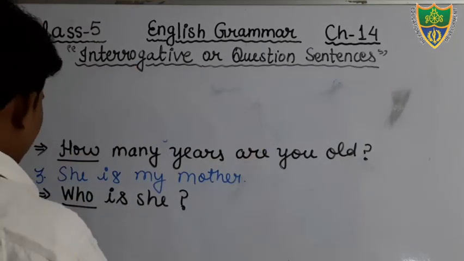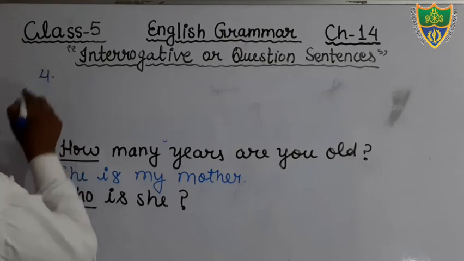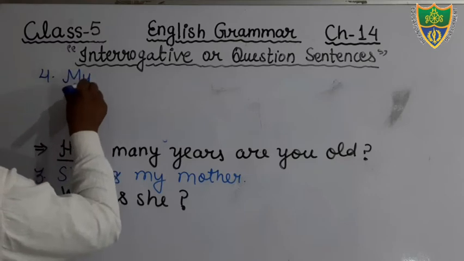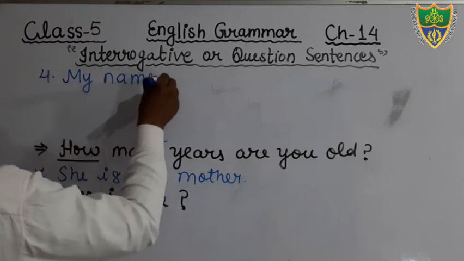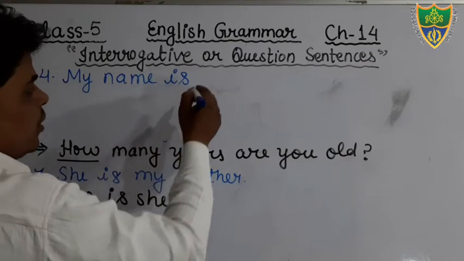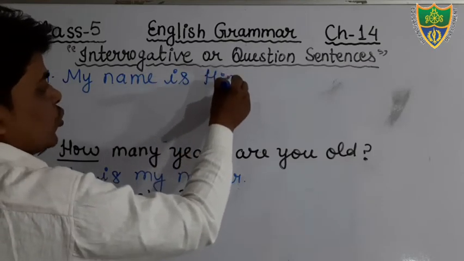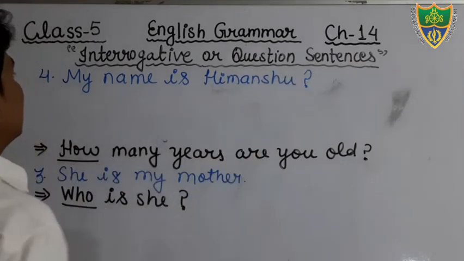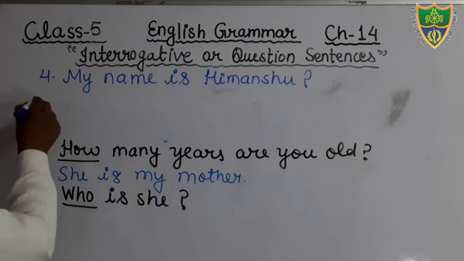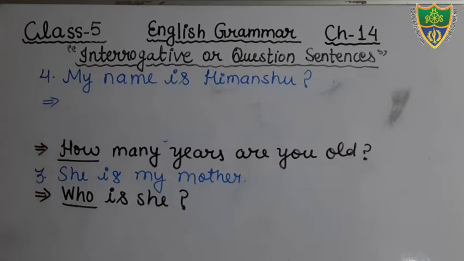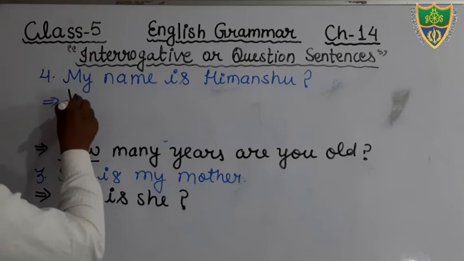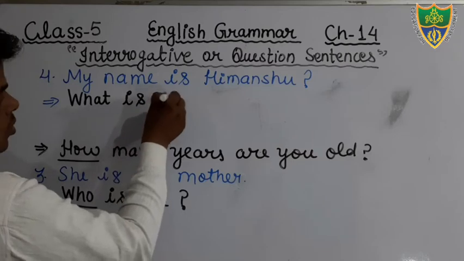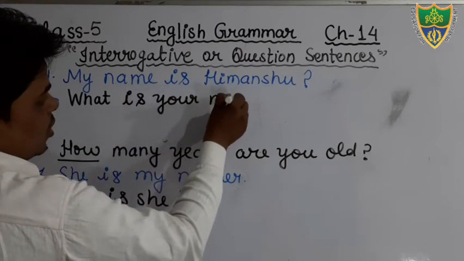Just see the next question. Question number 4. What is question number 4? Sentence given. My name is Himanshu. This is a statement. We have to make what? A question. Just see. My name is Himanshu. You have to make the question. How will you make it? Okay. What is your name? What is your name? That is your question.